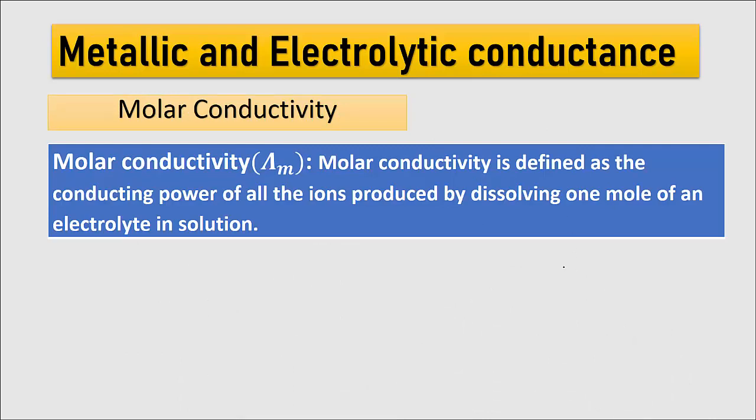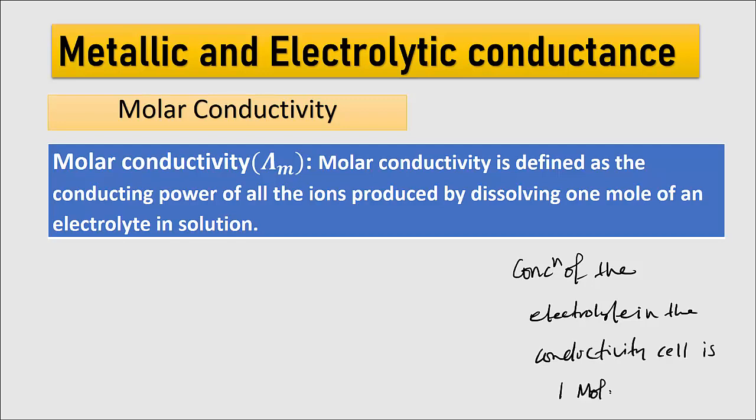Now when the concentration of the electrolyte in the conductivity cell is 1 molar, then in this case the conductivity is said to be molar conductivity.